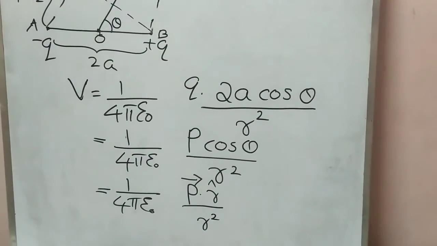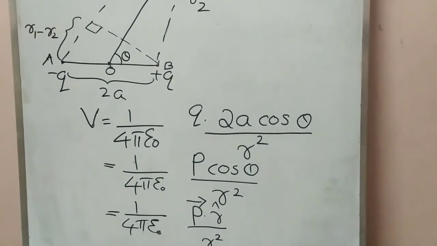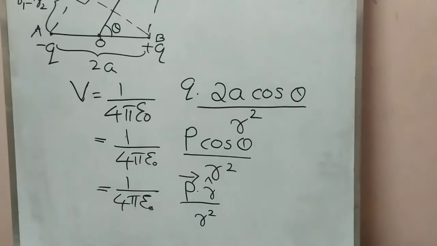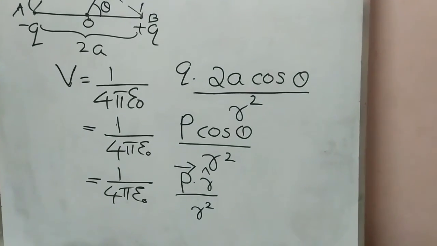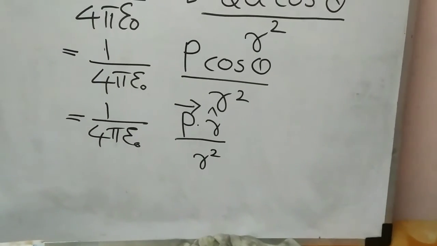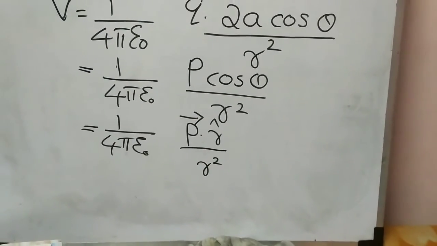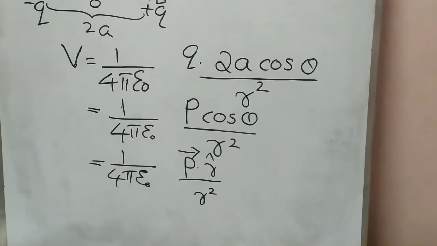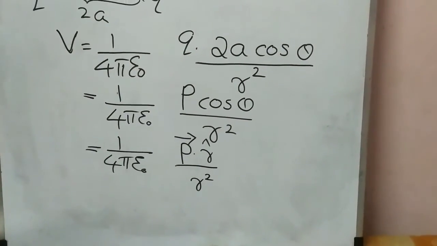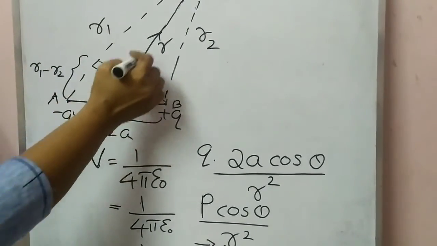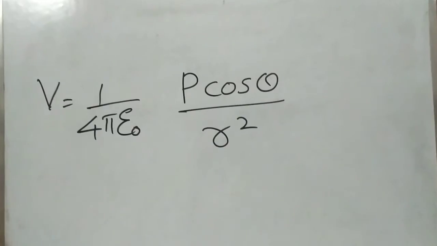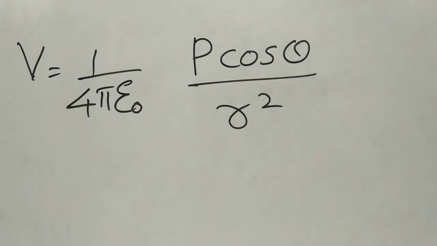So this is the equation for electrostatic potential at any general point, that is 1 by 4 pi epsilon naught vector p dot unit vector r upon R square. Here you know p is the dipole moment and r is the unit vector along the distance R. This is the equation for electrostatic potential at any point.